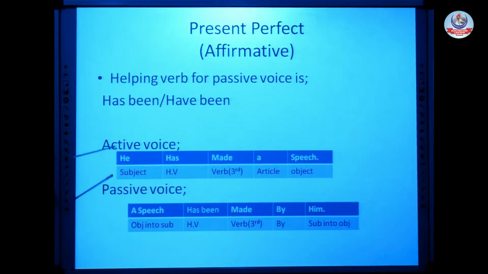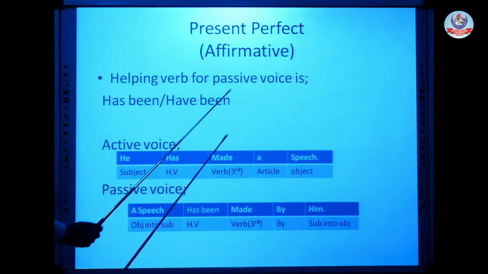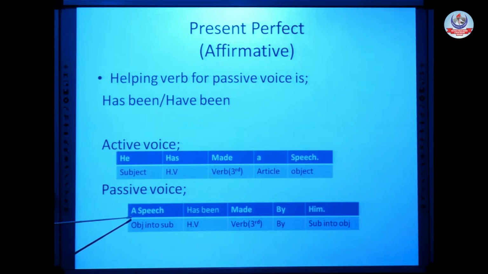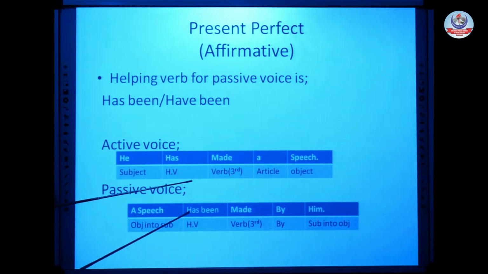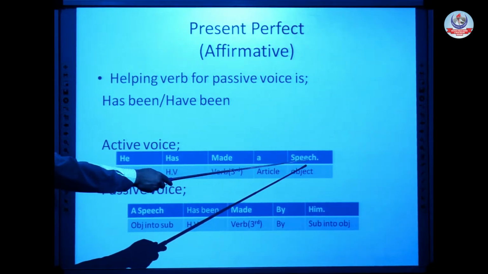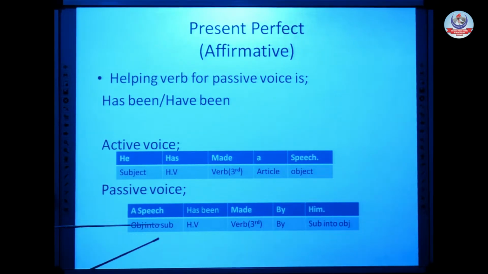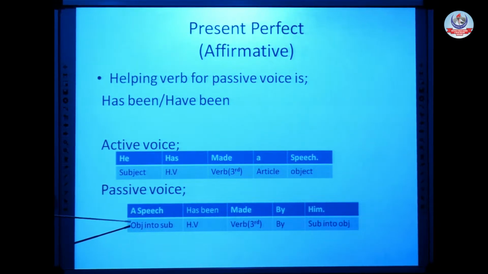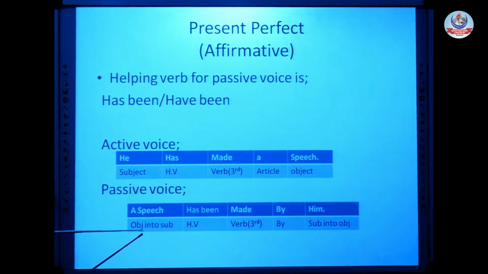Now we will start from the beginning. The first basic rule is object into subject. Same rule: speech is our object, and here speech will be at the subject position. Remember one thing, that the article will always remain with its noun or object. In passive voice, when our object speech comes, we don't just write speech here. No, the article which is written with that object will also be written here. A speech will be at the start.